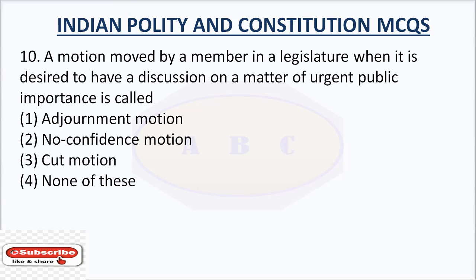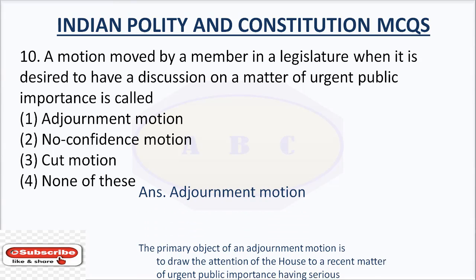Question number 10. A motion moved by a member in a legislature when it is desired to have a discussion on a matter of urgent public importance is called option number 1, adjournment motion, option number 2, no confidence motion, option number 3, cut motion, option number 4, none of this. The right answer is adjournment motion.